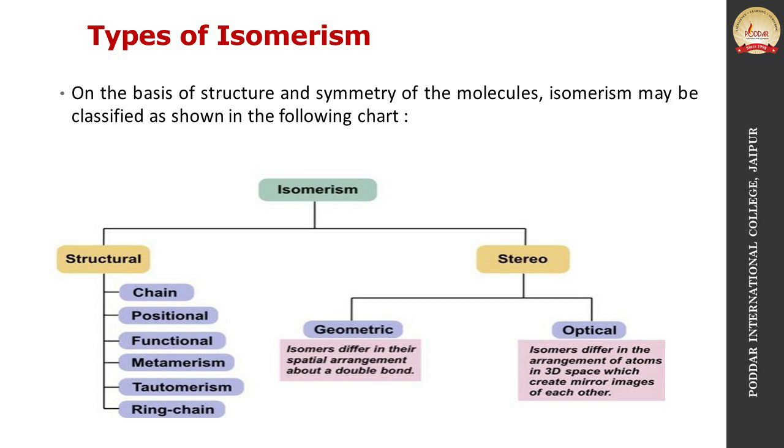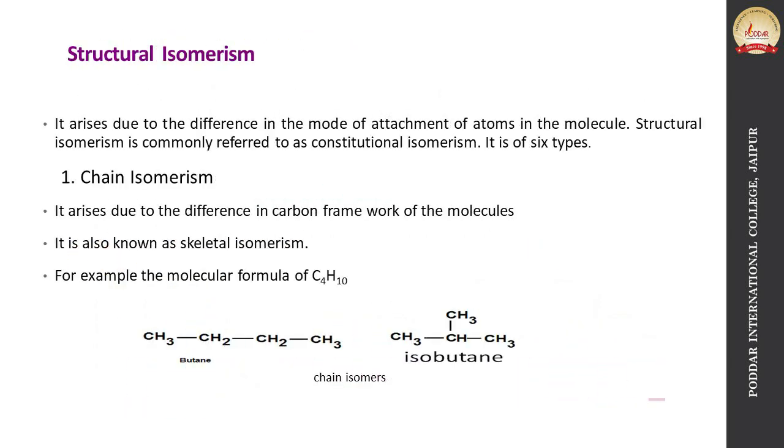Structural isomerism is also called constitutional isomerism. It is of 6 types. The first one is chain isomerism. It arises due to the difference in the main carbon framework of the molecule, so it is called skeletal isomerism.